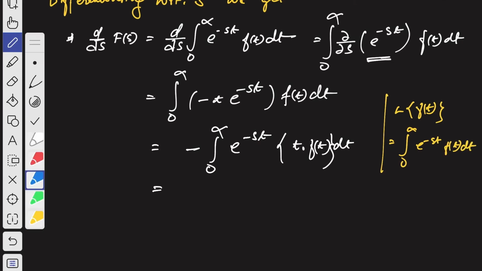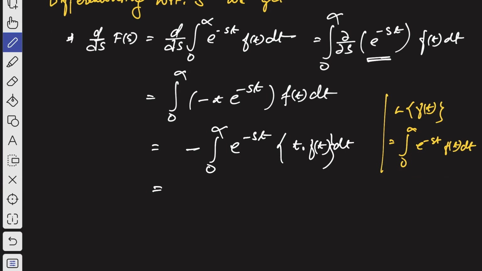So here you see, if you compare this result with this, then what you will get? This is our f of t now, right? And this is e to the power minus st. Then according to that, now instead of f of t we have t dot f of t.